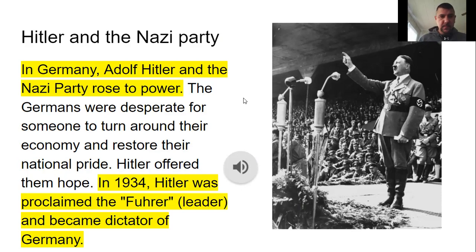Hitler and the Nazi Party. In Germany, Adolf Hitler and the Nazi Party rose to power. The Germans were desperate for someone to turn around their economy and restore their national pride. Hitler offered them hope. In 1934, Hitler was proclaimed the Führer, or leader, and became Dictator of Germany.